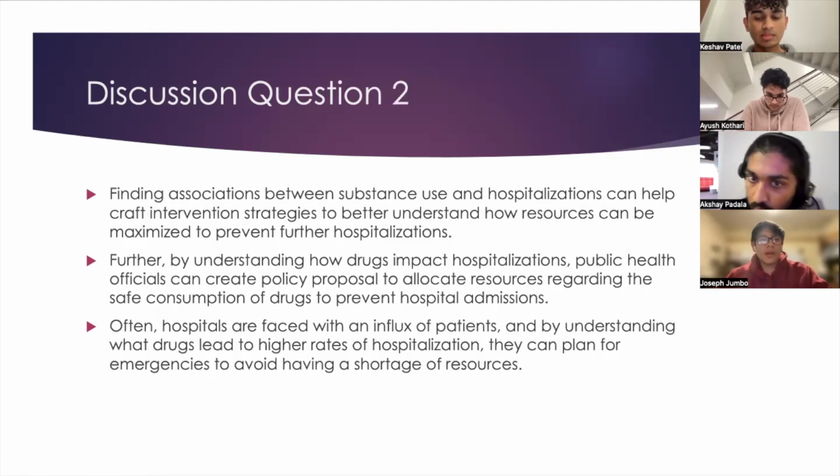For research question 2, it was important to find association between substance use and hospitalizations because it can help craft intervention strategies to better understand how resources can be maximized to prevent further hospitalizations. By understanding how drugs impact hospitalizations, public health officials can create policy proposals to allocate resources regarding the safe consumption of drugs to prevent hospital admissions. And often, hospitals are faced with an influx of patients. And by understanding what drugs lead to higher rates of hospitalization, these healthcare officials can plan for emergencies to avoid having a shortage of resources.